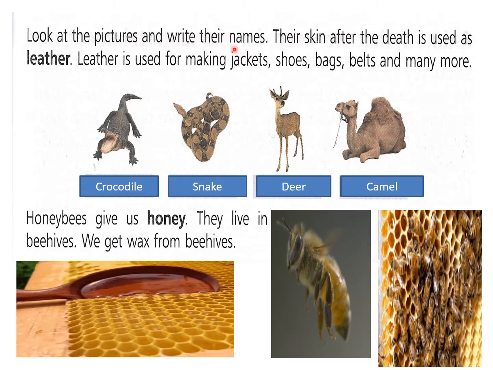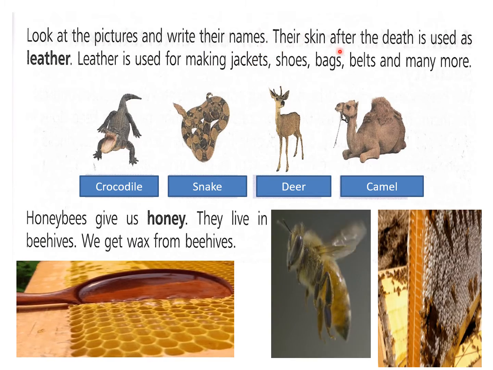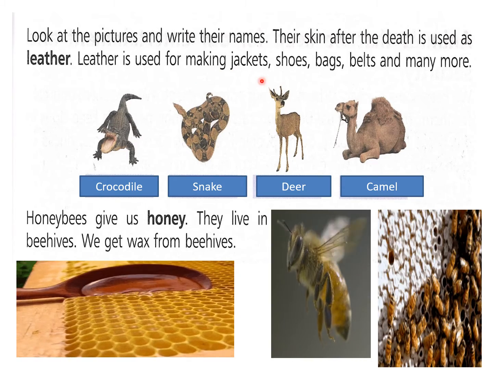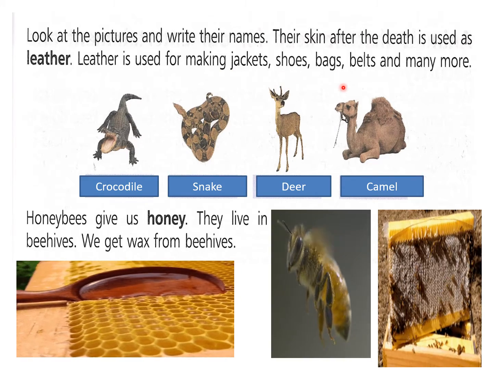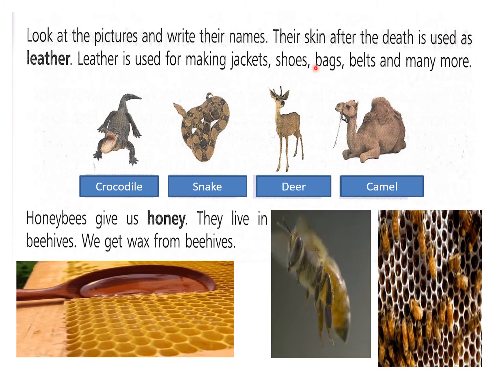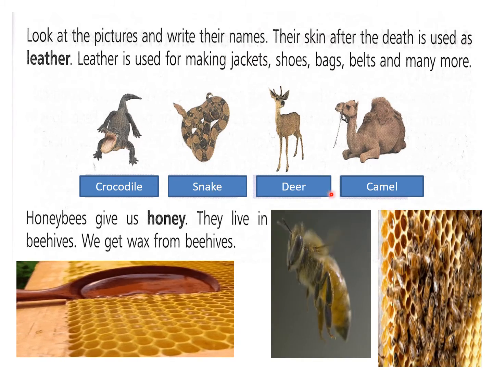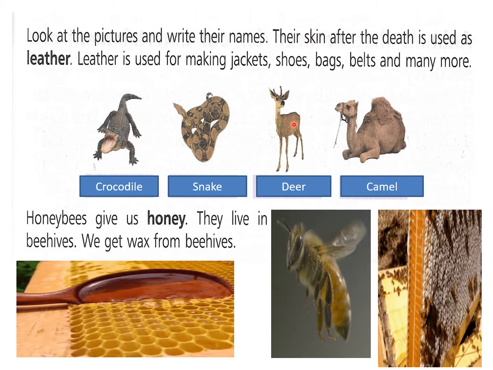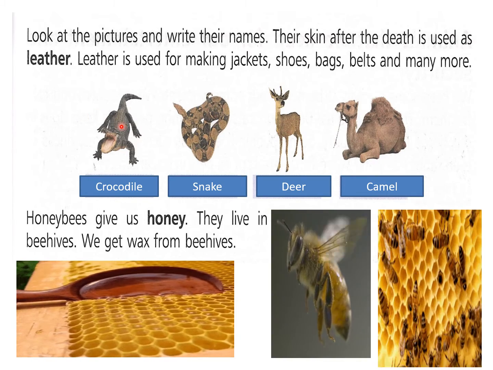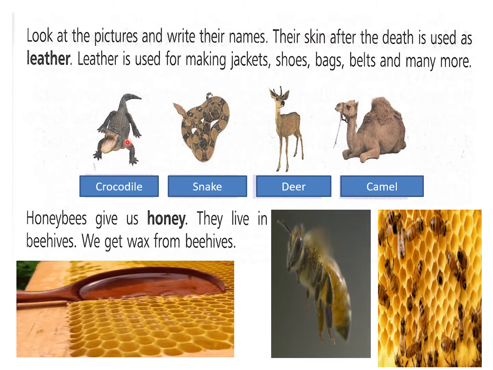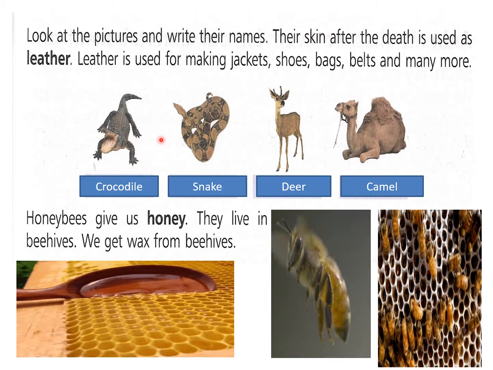Now look at the pictures and write their names. Their skin after the death is used as leather. Leather is used for making jackets, shoes, bags, belts, and many more. So you can see the animals here: crocodile, snake, deer, and camel. Their skin is used for making leather. Okay, so it is cleaned and then processed, and then the bags and jackets are made out of their skin.